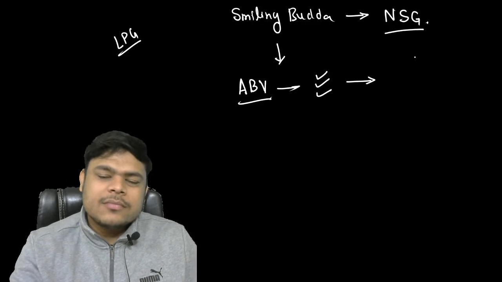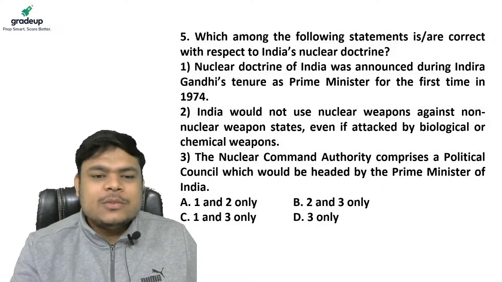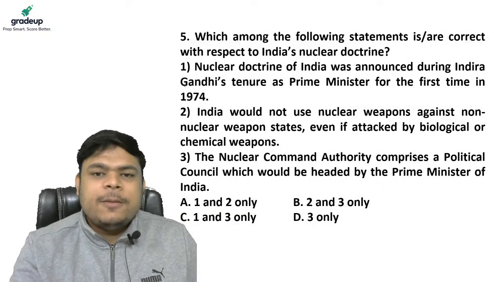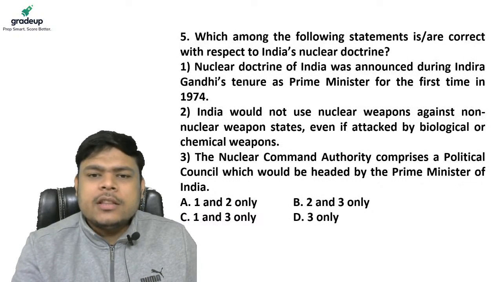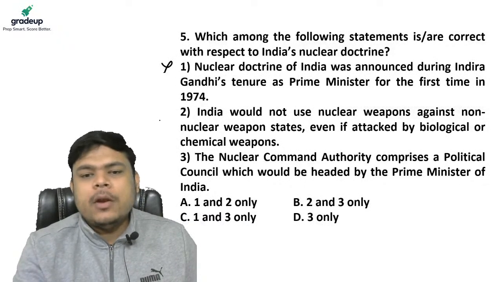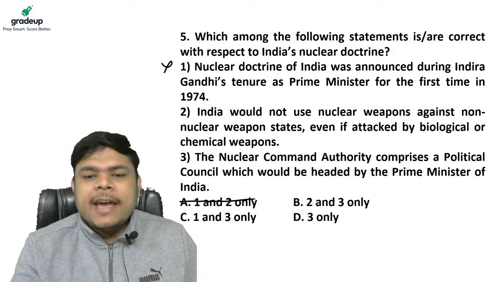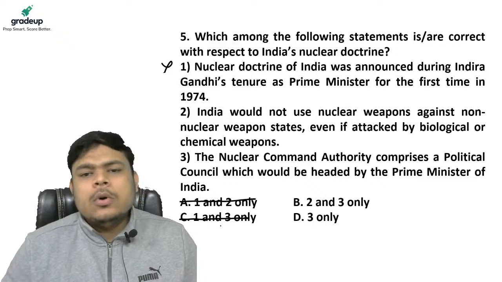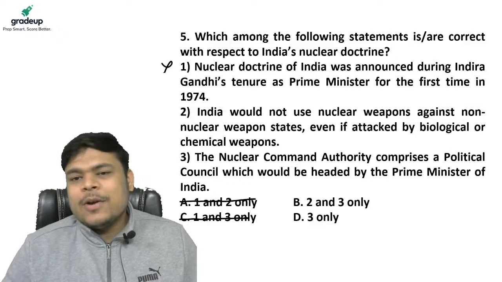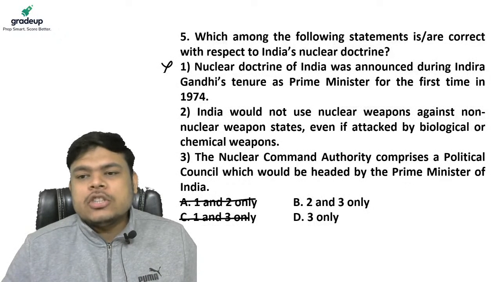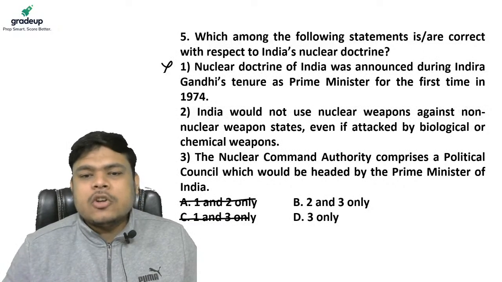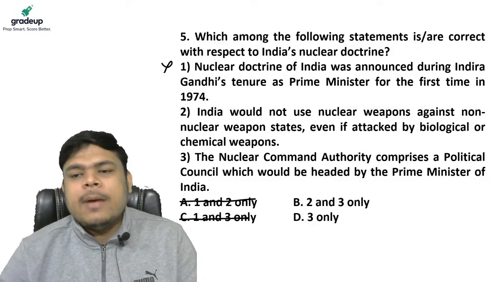Why? Tell me. Let's go back. Now, guys, as you can see, statement 1 says that the nuclear doctrine of India was announced during the Indira Gandhi tenure. No, it was during Atal Bihari Vajpayee. This statement should be wrong. So definitely you can eliminate A as well as C. Now, number 2, India would not use nuclear weapons against non-nuclear weapon states, even if attacked by biological and chemical weapons. And number 3, the nuclear command authority comprises a political council which would be headed by the Prime Minister.